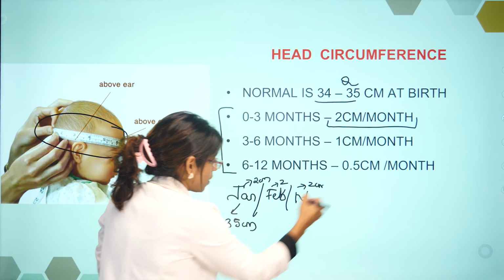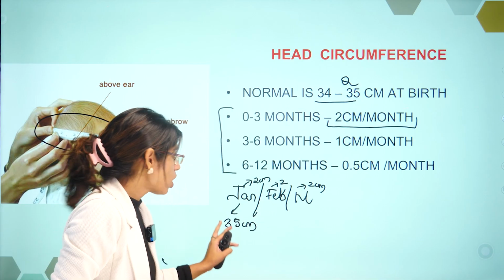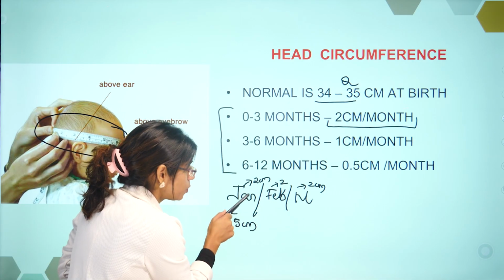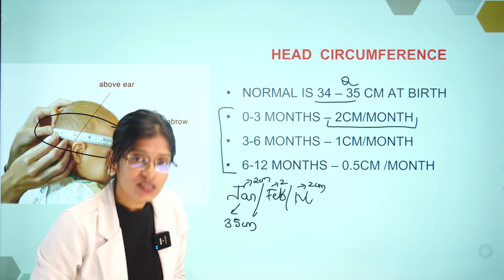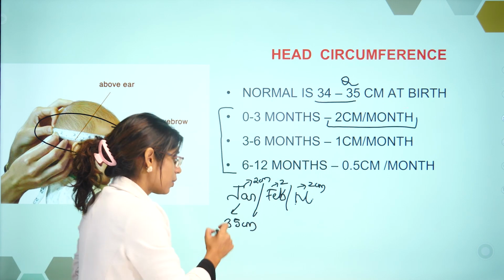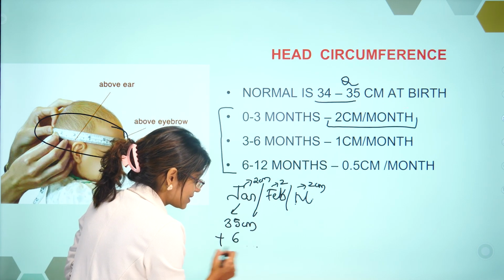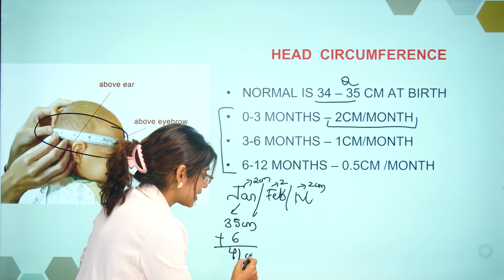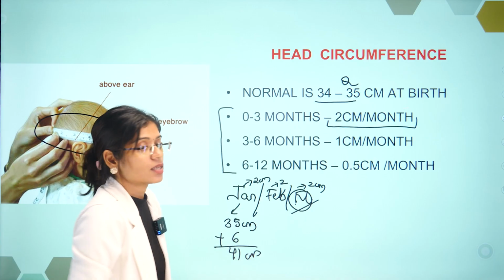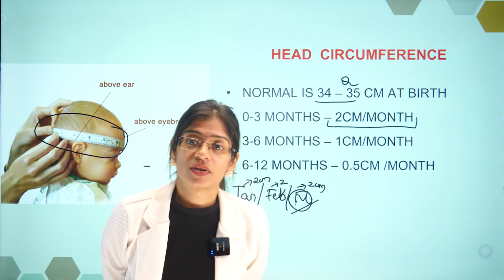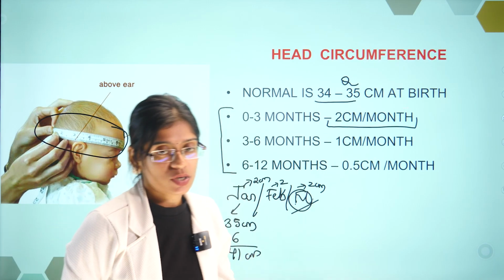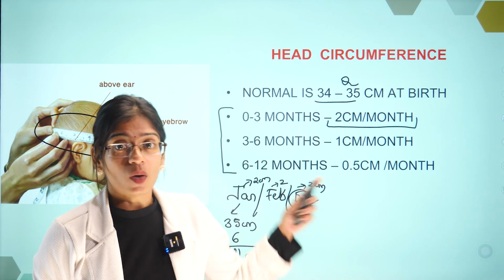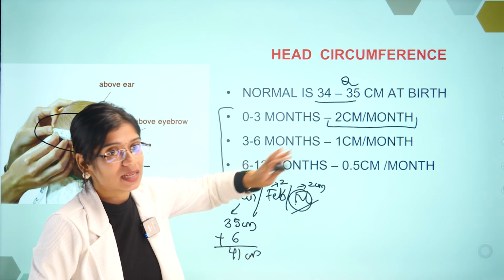So by the end of March, what will be the head circumference of the baby? 2 plus 2 plus 2, that is 6. 35 centimeter plus 6, that is going to give you 41 centimeters. So by the end of March, for a normal child, the head circumference must reach up to 41 centimeter. Now, next. The first 3 months growth should be like this.